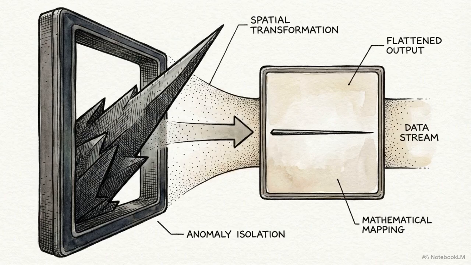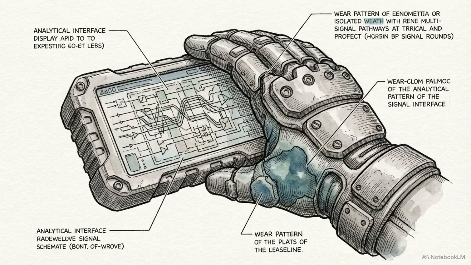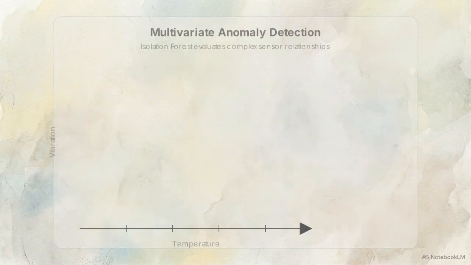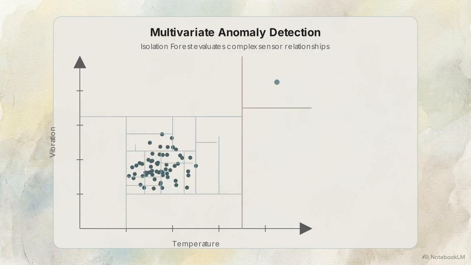By flattening outliers, these techniques inadvertently remove the very anomalies that signal impending machine failure. The preprocessing challenge here is differentiating between useless heteroscedastic sensor noise and transient, valid excursions that signify actual machine degradation. The solution relies on time series-specific anomaly detectors calibrated specifically for industrial drift. Exponentially weighted moving average control charts, or isolation forests, evaluate multivariate perspectives to accurately flag wear patterns.